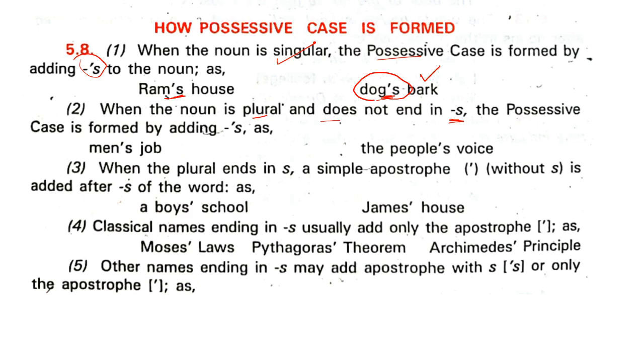Now, when the noun is plural and does not end in s, the possessive case is formed by adding apostrophe s, as in men's job. See this. When the noun is plural. What is plural?